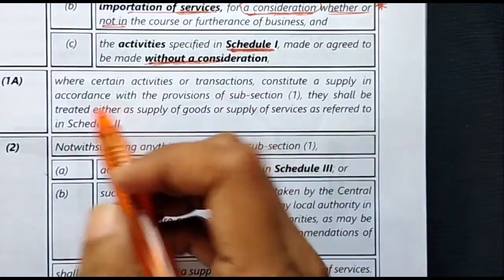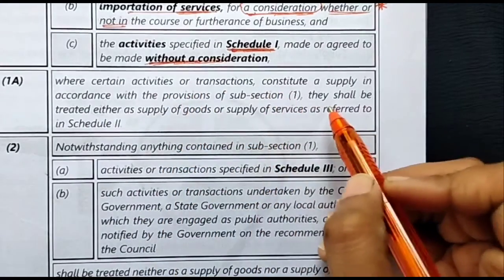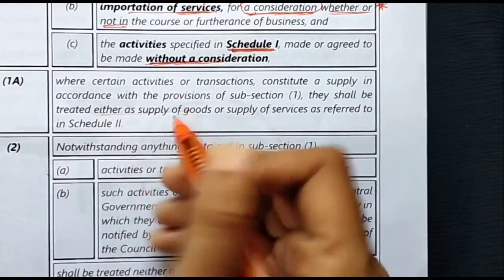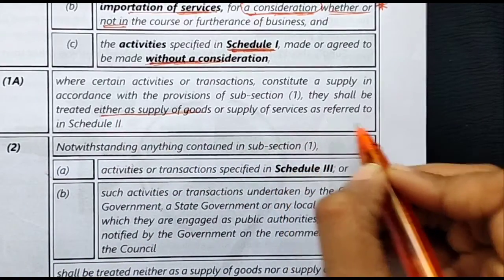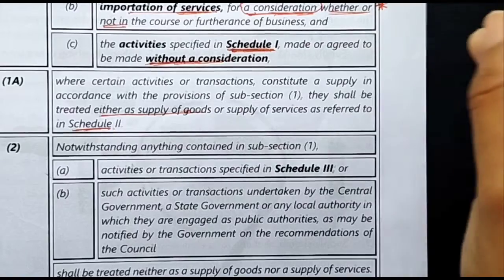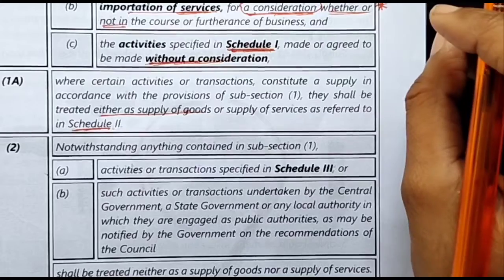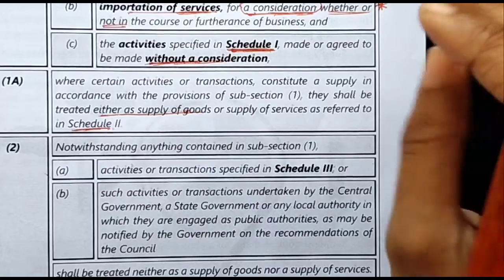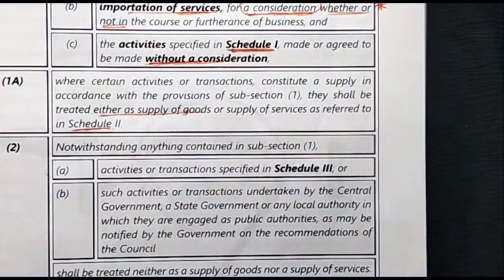So in this section it is said that where certain activities or transactions constitute a supply in accordance with the provision of subsection 1, they shall be treated either as supply of goods or supply of services as referred to in Schedule 2. So, in section 7, subsection 1a, it states that certain activities are to be treated as either supply of goods or supply of services. It is specifically given in Schedule 2 that these items must be treated as supply of goods and these items must be treated as supply of services.